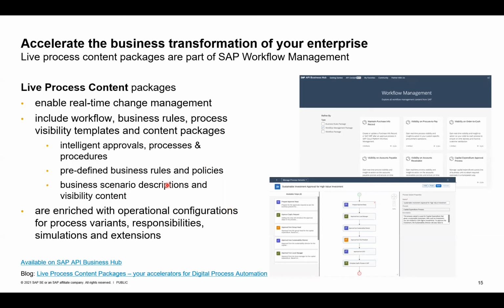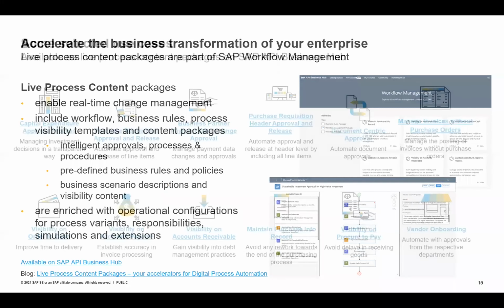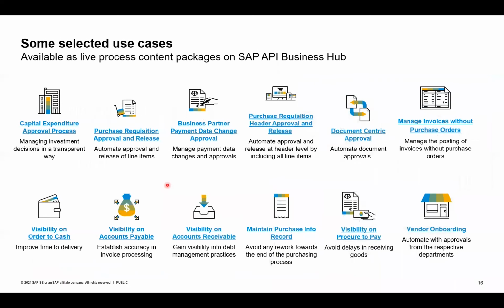You can import this content, configure it based on your requirement, and then deploy it into your business technology platform landscape. And there are plenty of content packages, as I said, which span across capital expenditure approval, purchase requisition approval, managing invoices, or getting transparency into Ariba procurement operations. There are plenty of content packages which you can see in SAP API Business Hub.